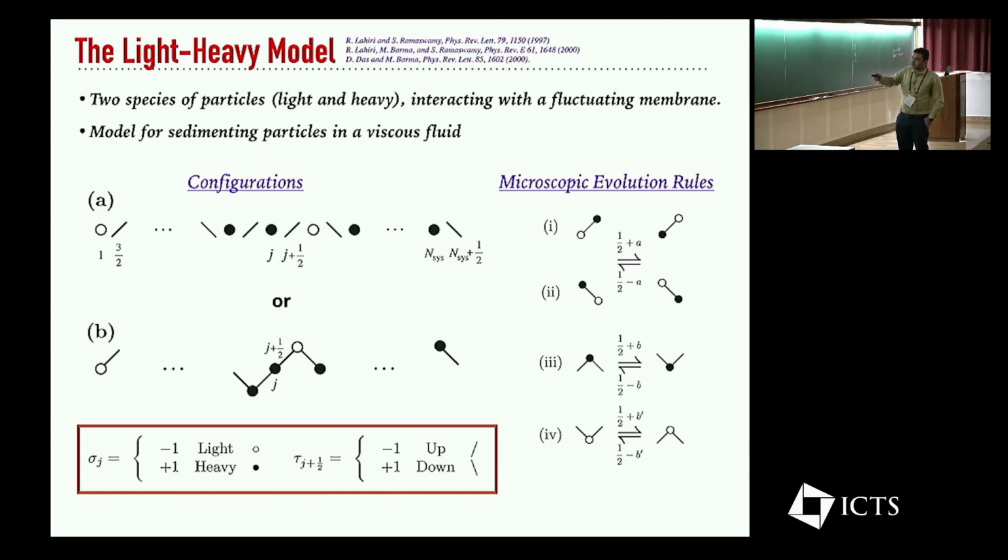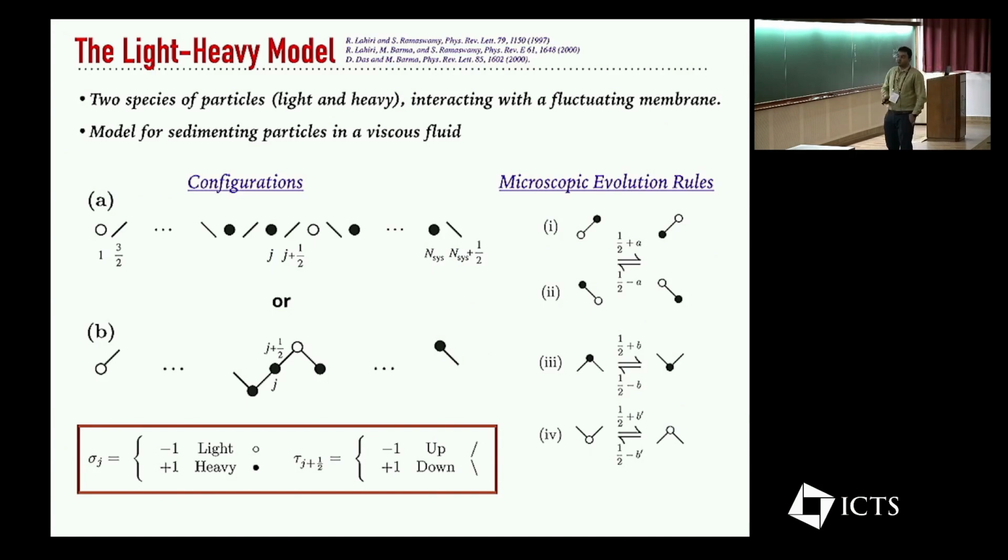There are tilts, which are described by up and down tilts, and there are particles, which are of two species, light and heavy. You can think of it as tilts interspersed between particles, or you can think of it as these tilts forming a hill and a valley, with particles being on the surface. Just for notational convenience, we can describe the light and heavy particles by some Ising variable sigma, and the up and down tilts by some Ising variable tau.